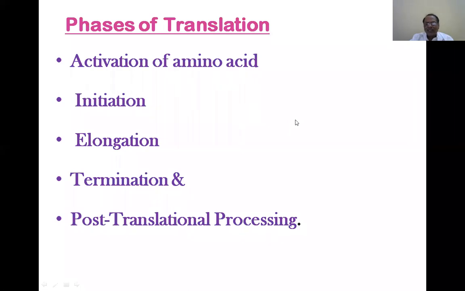And how are they joined? By phosphodiester linkages. And what is the enzyme that forms these phosphodiester linkages? RNA polymerase. How does it join one nucleotide to another? By the dictation of the gene, that is, the DNA sequence.